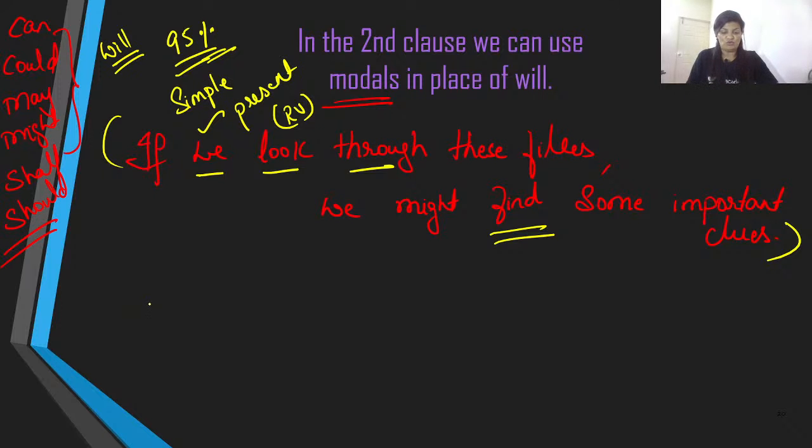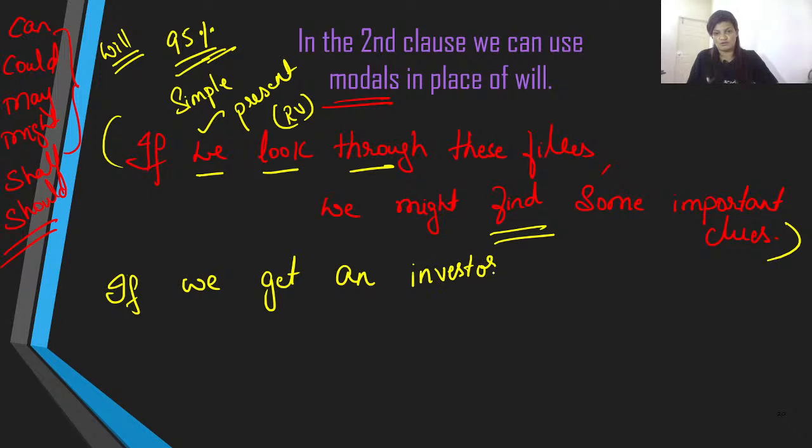Now let me give you one more example before I proceed to the next one. That is, supposing if I say, if we get an investor, now this is another clause, we can start our company.